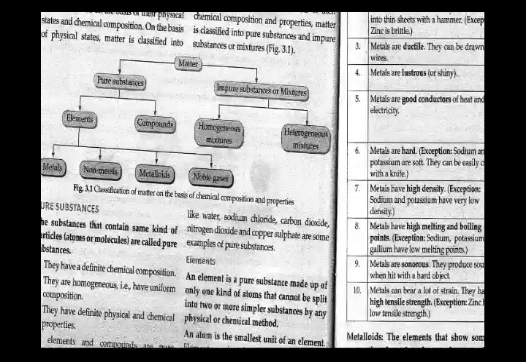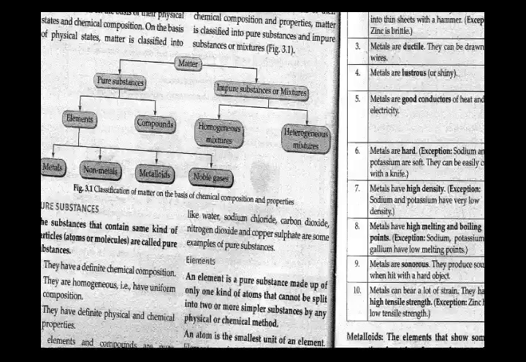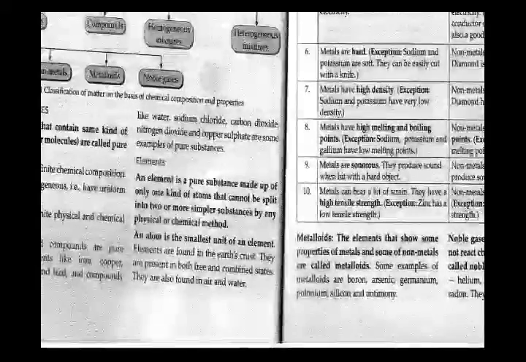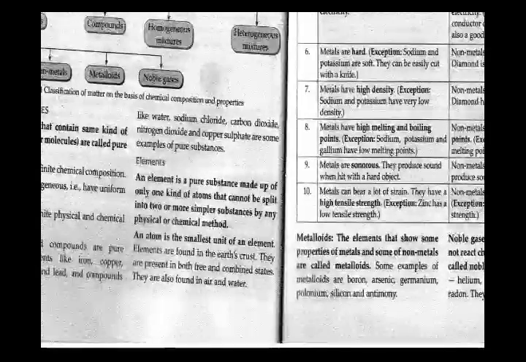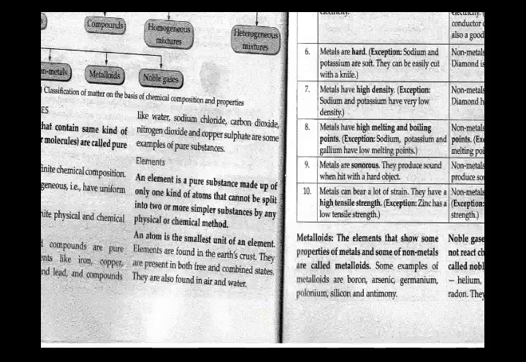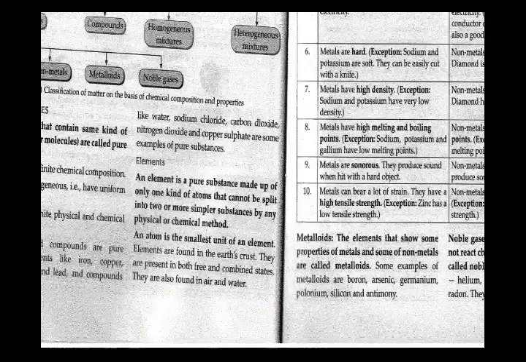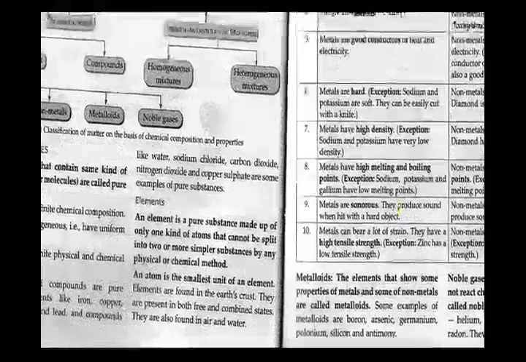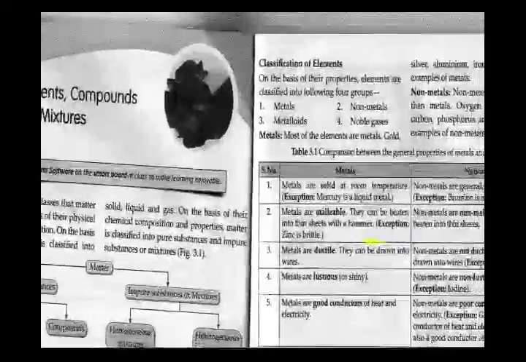I have told about the chemical composition and the definite physical and chemical properties. Then what is an element? It is made up of only one kind of atom that cannot be split up into simpler compounds by any physical or chemical means. This I have told you, and an atom is the smallest unit of the element.